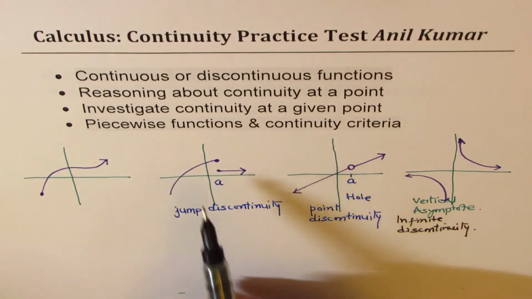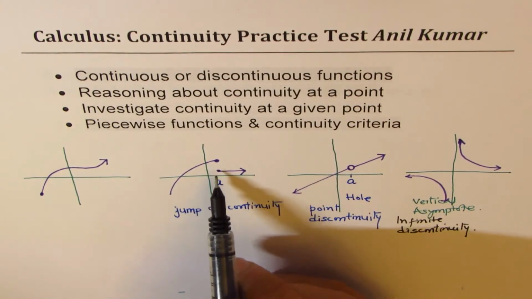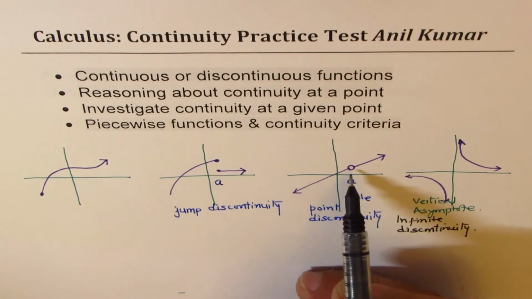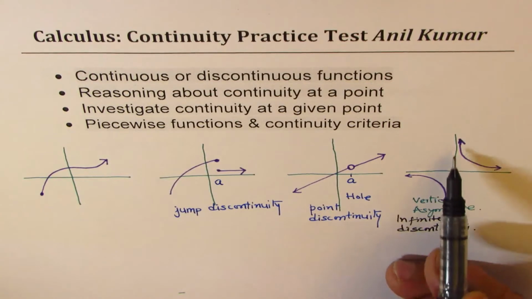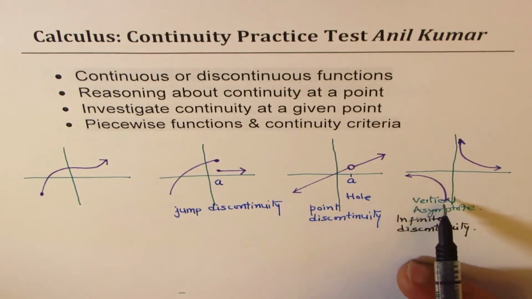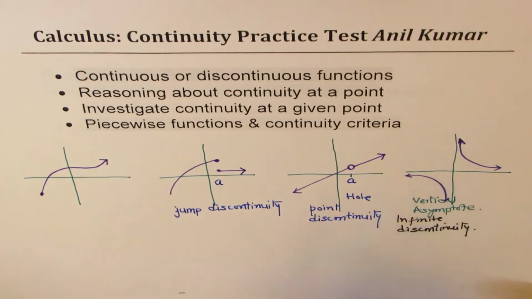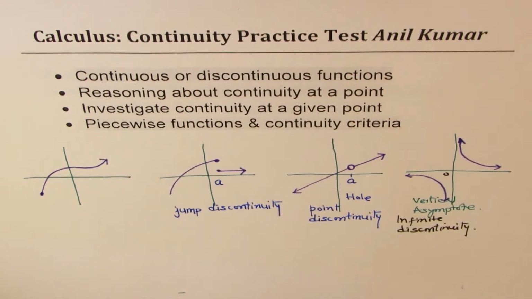As you can see, all these functions which I have drawn here have some kind of a break. So there is jump discontinuity, point discontinuity, which we treat as a hole, and infinite discontinuity, where the function value approaches an infinitely large value. In this case, it happens to be at 0.